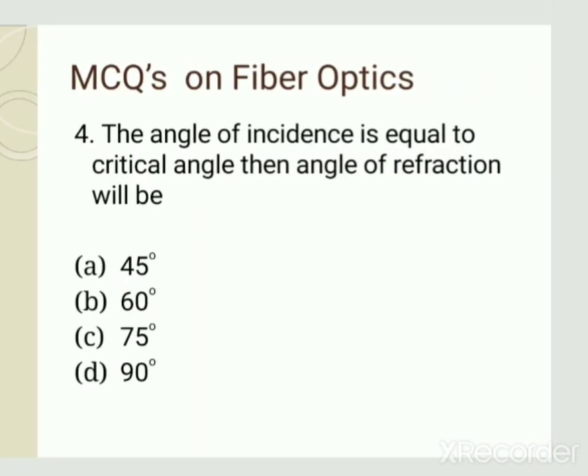Next is: if the angle of incidence is equal to the critical angle, then the angle of refraction will be. Here the condition is given for what happens if the angle of incidence is equal to the critical angle. In that case, the angle of refraction will be 90 degrees and the light gets propagated along the core-cladding surface. So the correct answer of this question is option D, that is 90 degrees.